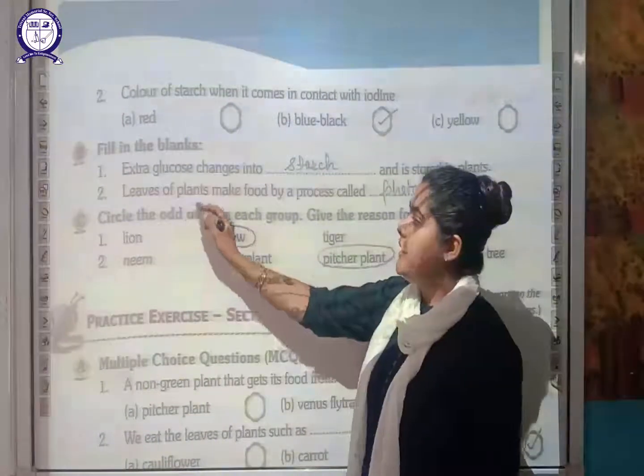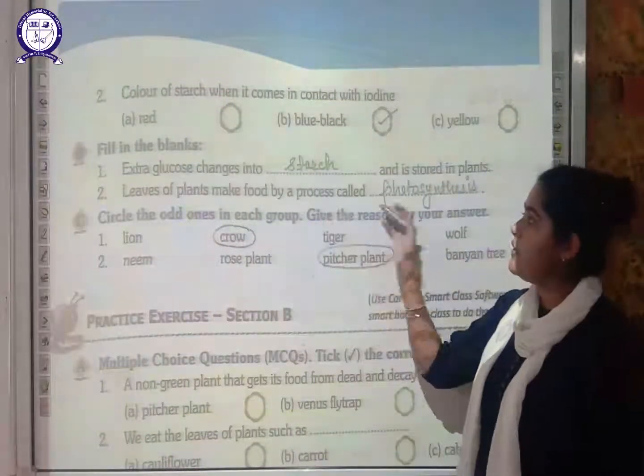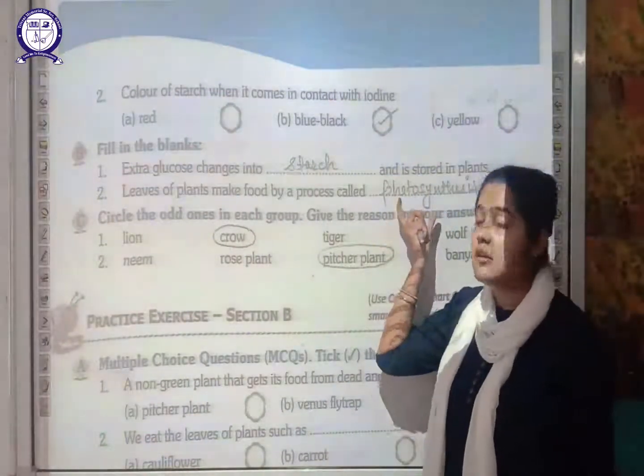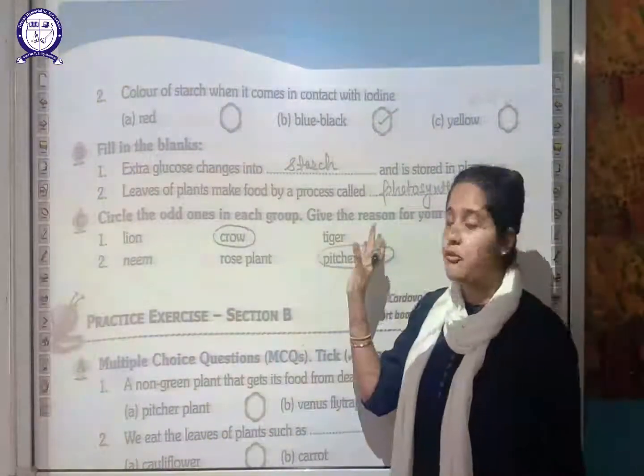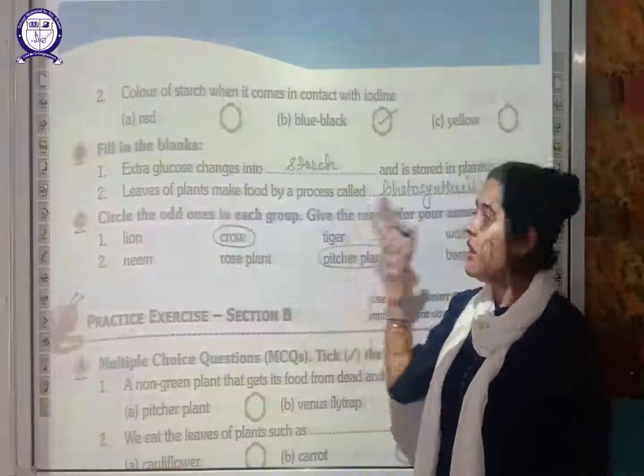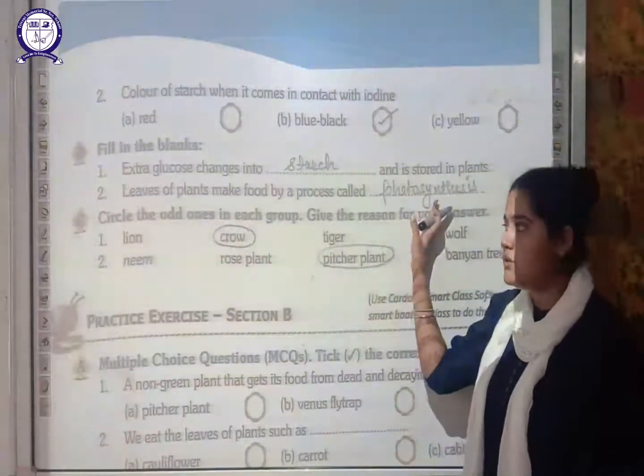Next, the leaves of the plant make the food by the process of photosynthesis. Remember this term, very important for the whole chapter: plants prepare the food in the leaves with the help of the process called photosynthesis.